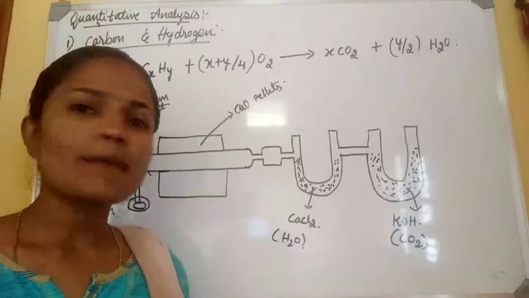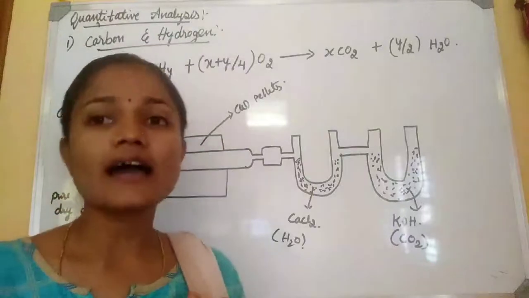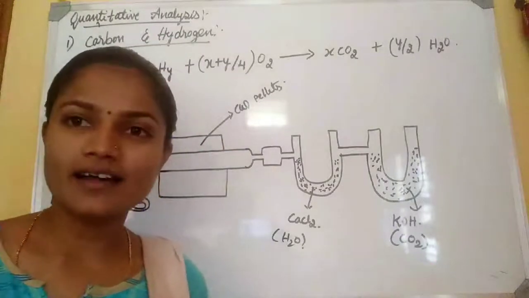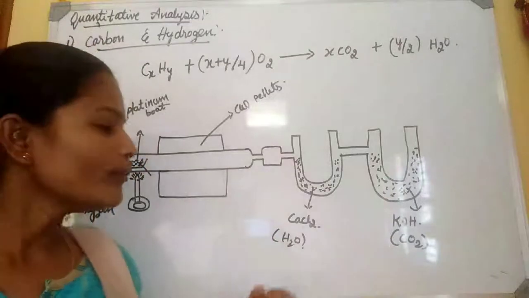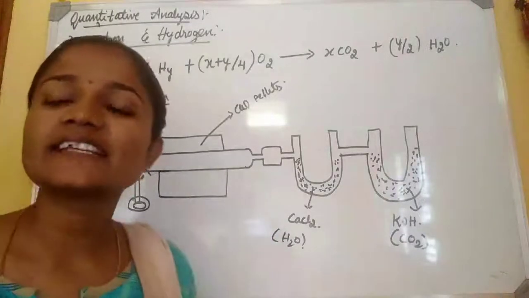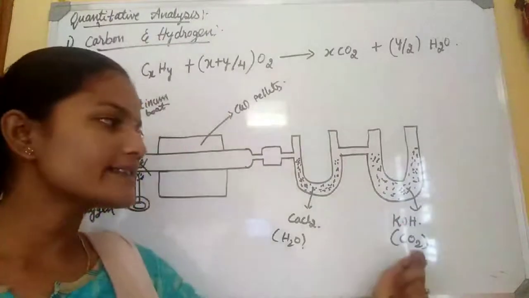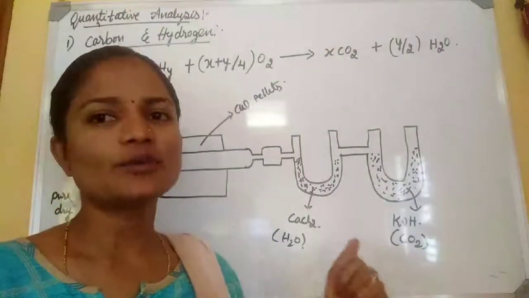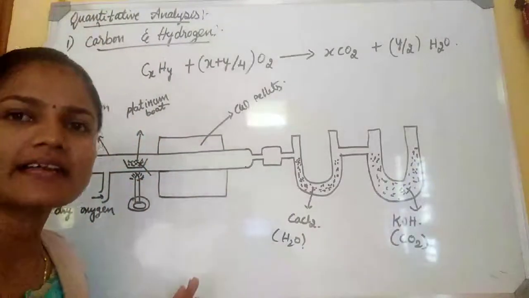Get it? Ma'am, here water and CO2 came. What we need is carbon and hydrogen, right? If you ask that, through the calculation we can calculate the percentage of hydrogen and percentage of carbon. We will go to the calculation. Have you understood this much part?